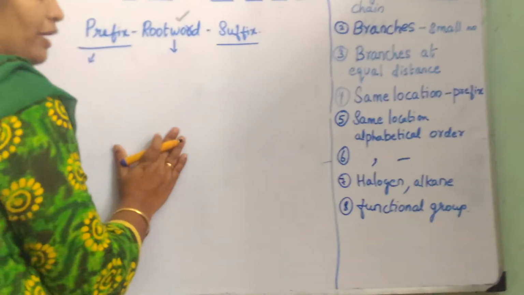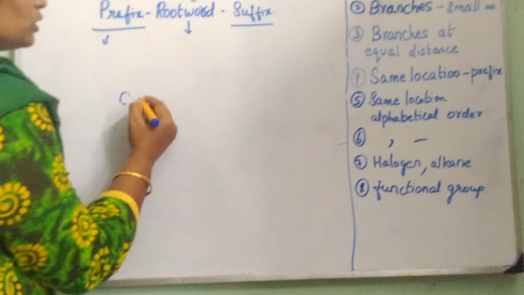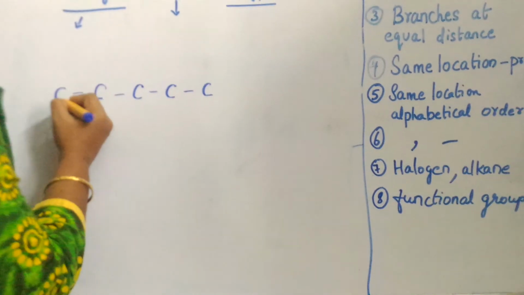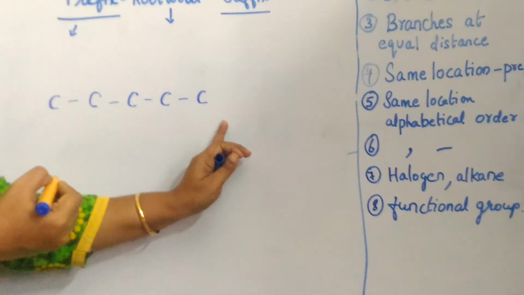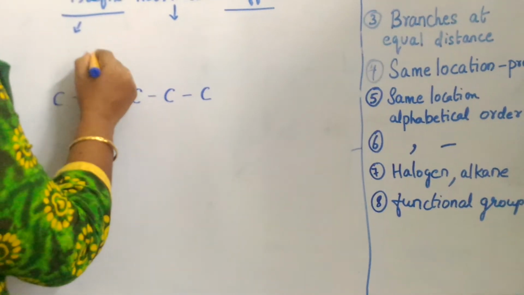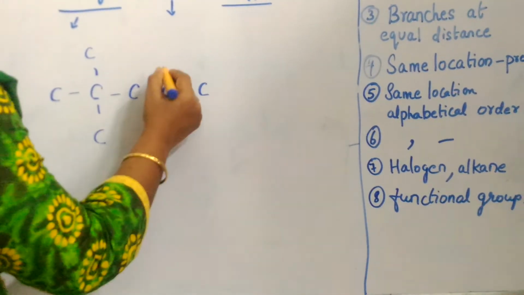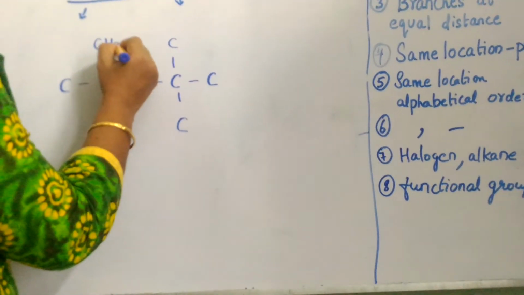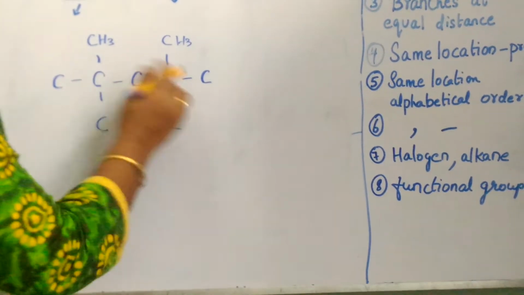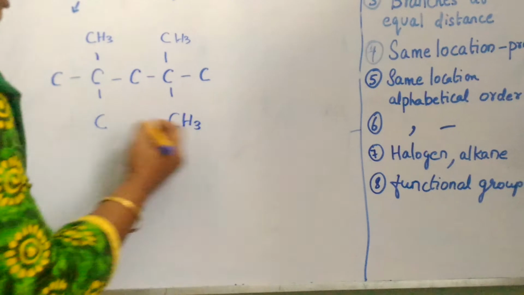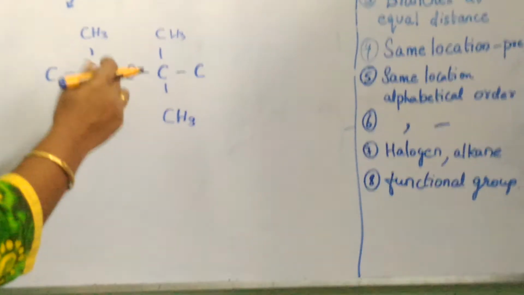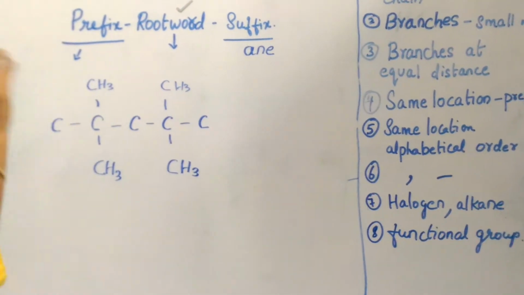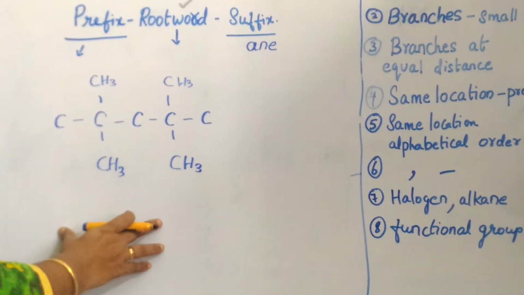Now the next thing I am going to explain is, if too many branches are found in the same position, what are we supposed to do? Let me again take a 5 carbon chain and let me say that there are branches at 4 positions. I'll make them methyl branches because there is a shortage of space. I'm not entering the hydrogens there. I have already told you I'm taking only the suffix ane, so it is very clear that carbon and carbon have only a single bond. I'm just explaining the nomenclature.